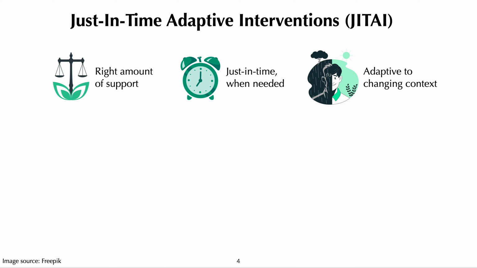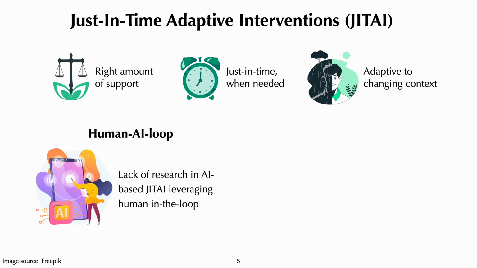In mobile health, just-in-time adaptive interventions, JITAI, has been introduced as a promising technique that provides the right amount of support at opportune moments based on users' context. Traditional JITAI systems incorporate predefined rules to determine the delivery time or content. Recently, there has been work leveraging AI to deliver interventions. Moreover, in a human AI loop setup, users can offer feedback to the model to enhance its intervention. However, there is very little work that explores empowering AI-based JITAI with a human-in-the-loop setup.